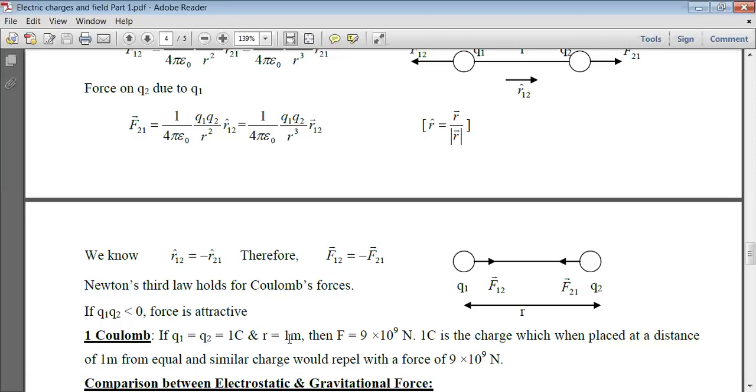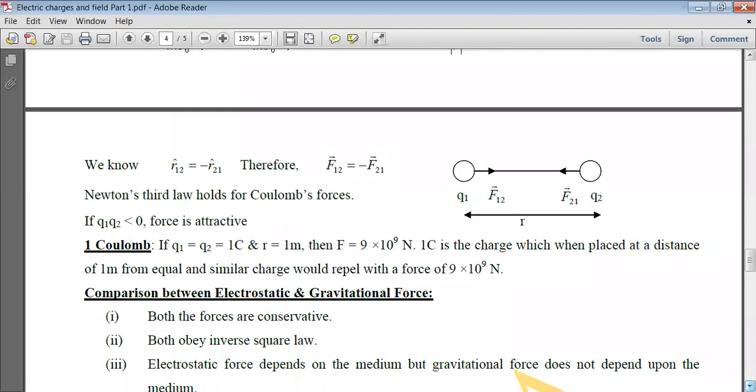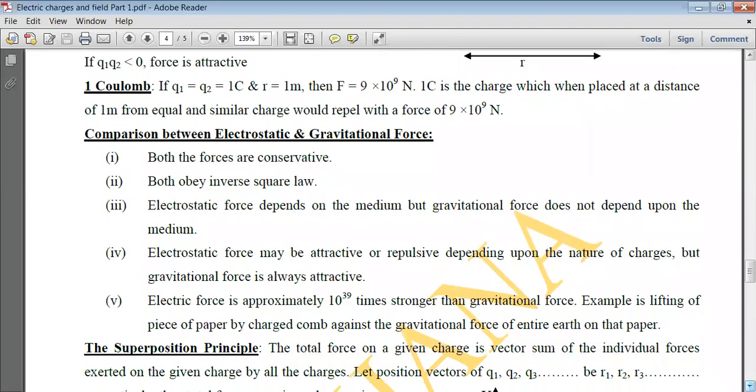Q1 and Q2 are unity, so the force will be 1 upon 4 pi epsilon naught, which is 9 into 10 raised to the power 9 Newton. So we can define 1 coulomb as that charge which, when placed at a distance of 1 meter from an equal and similar charge, would repel it with a force of 9 into 10 raised to the power 9 Newton.